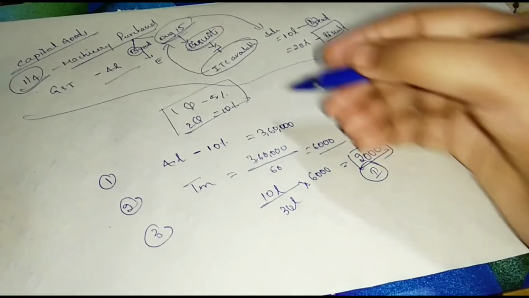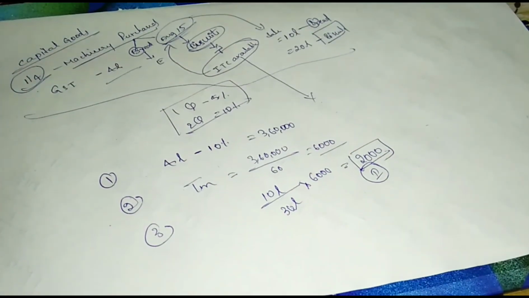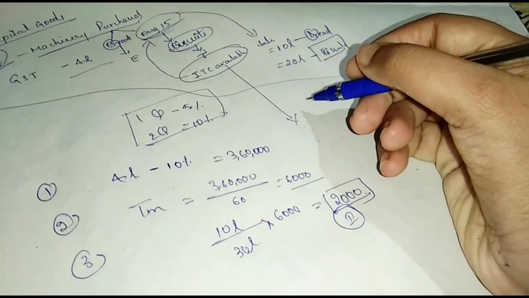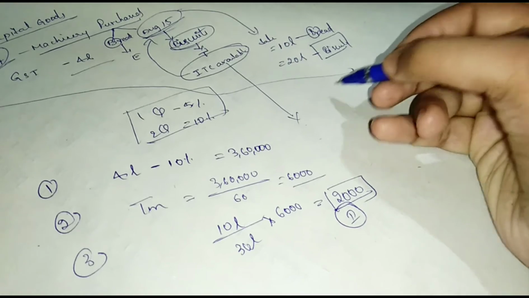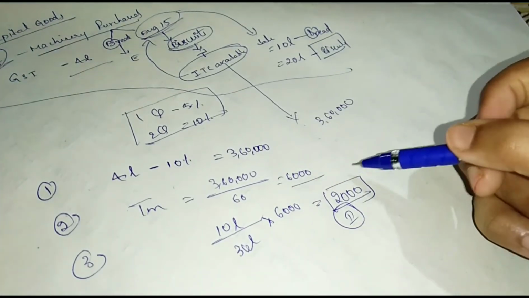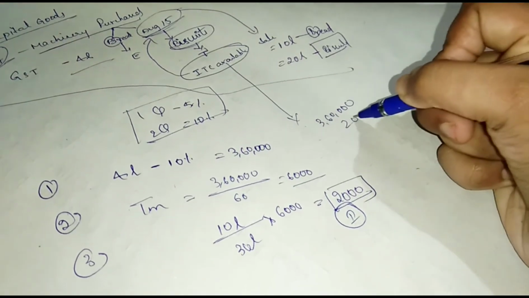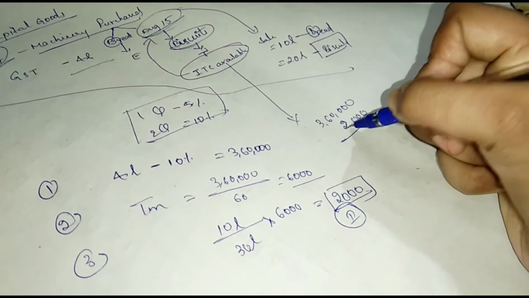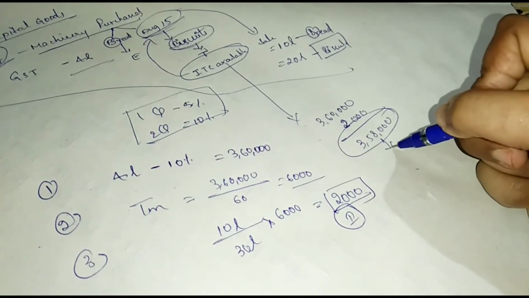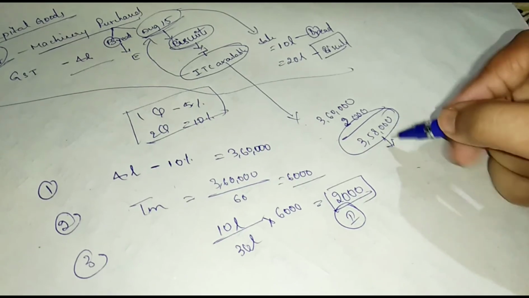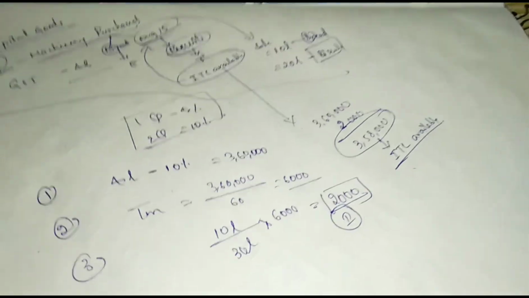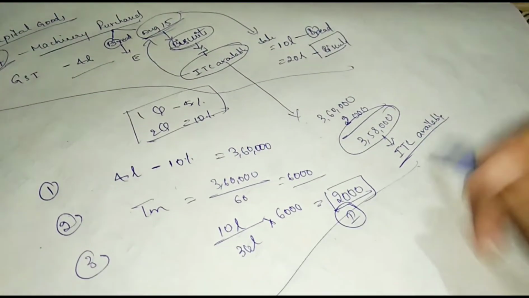And eligible ITC for August: common credit 3,60,000, reversal of ineligible credit 2,000, then ITC available is 3,58,000. So 3,58,000 ITC available. I hope this is clear.